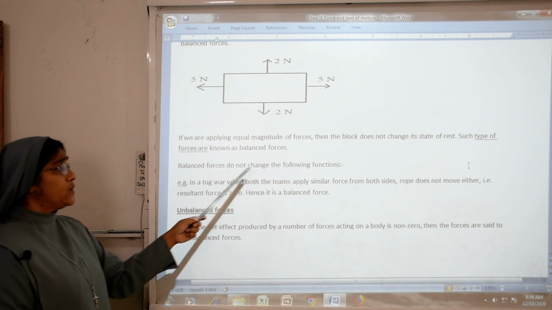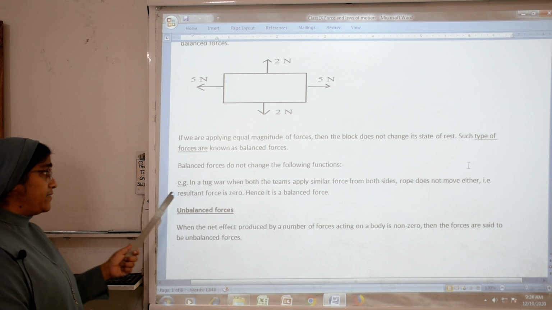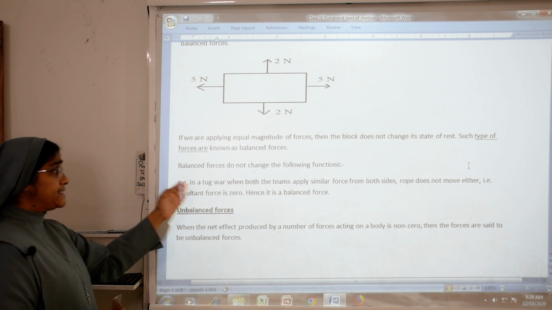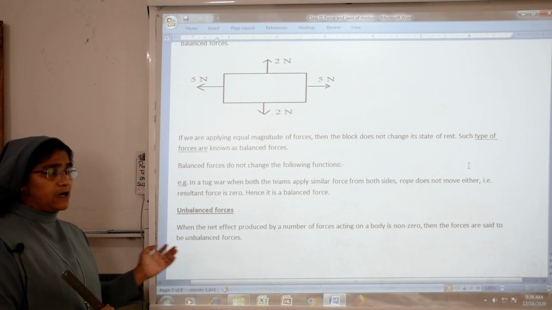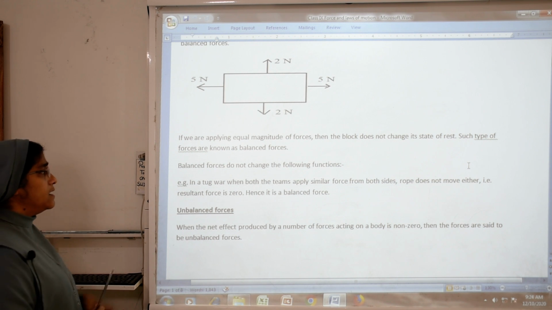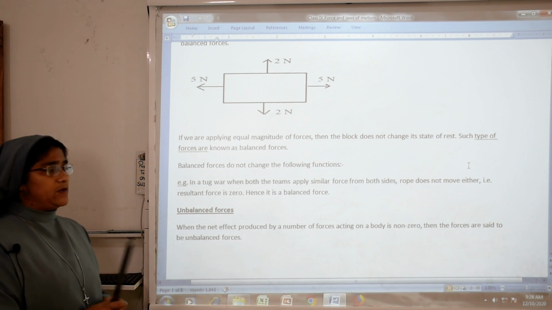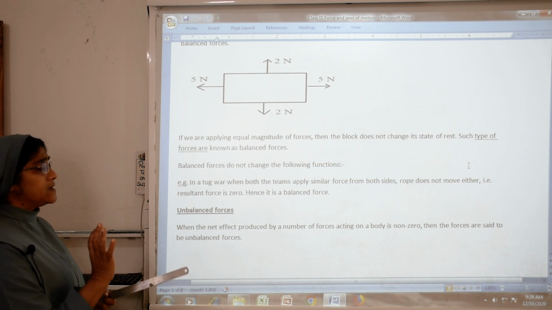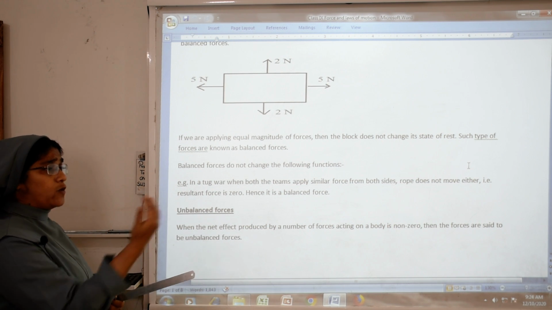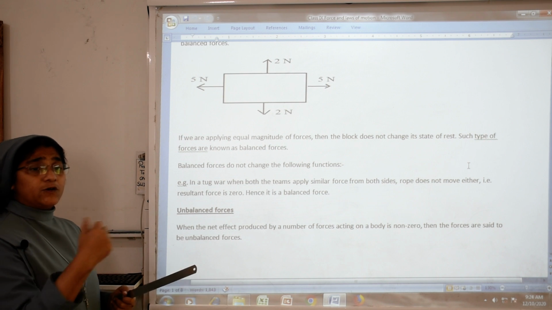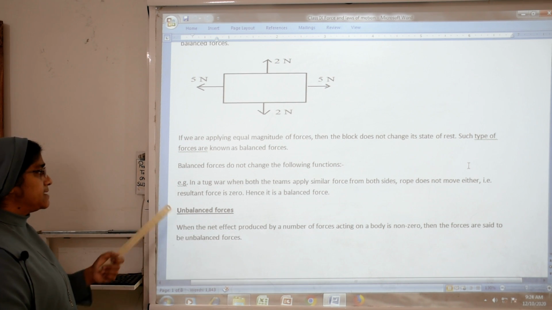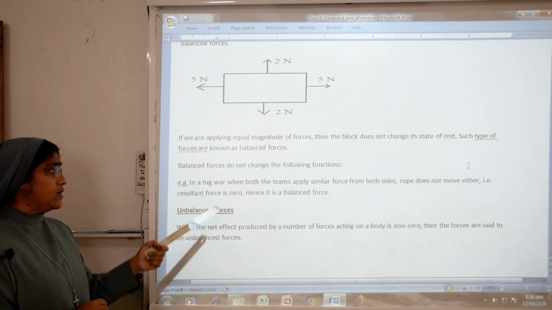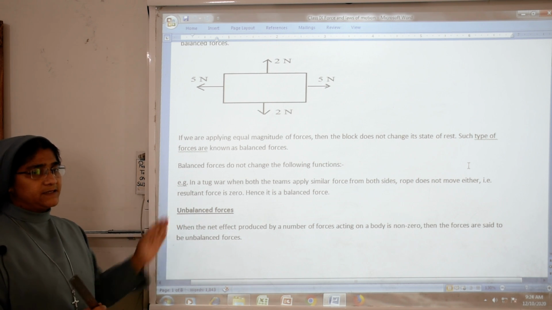Balanced forces do not change the state of an object. For example, in a tug of war competition, both teams apply similar force from both sides. The rope does not move either way, so the resultant force will be 0. In this case, it is a balanced force.